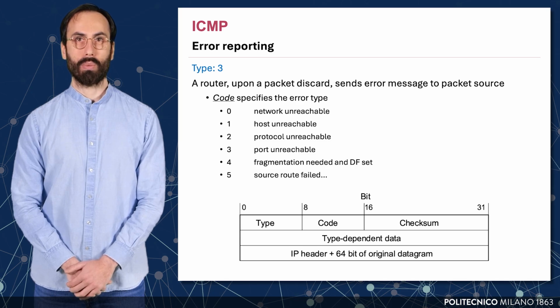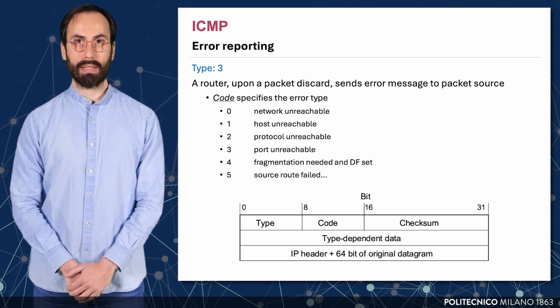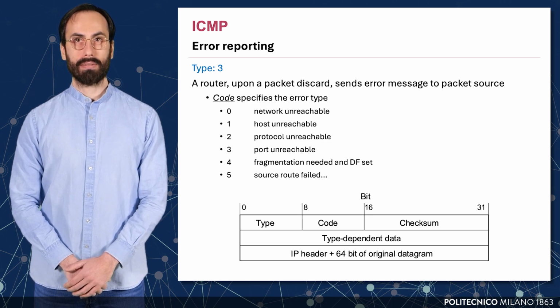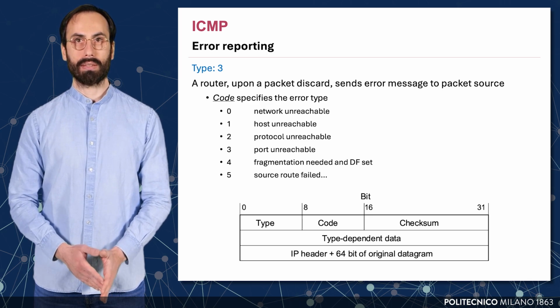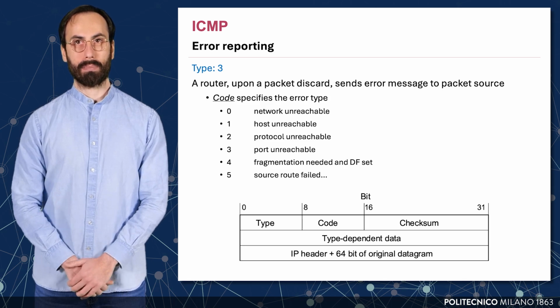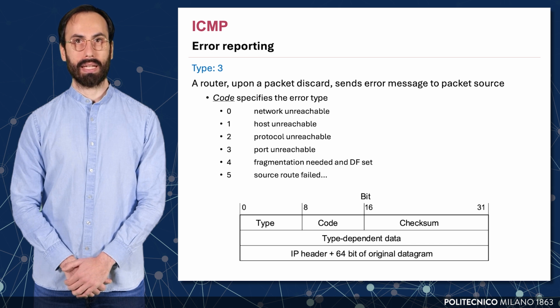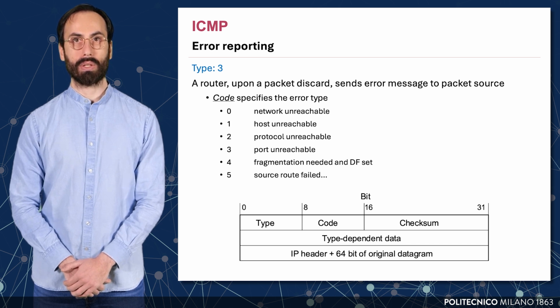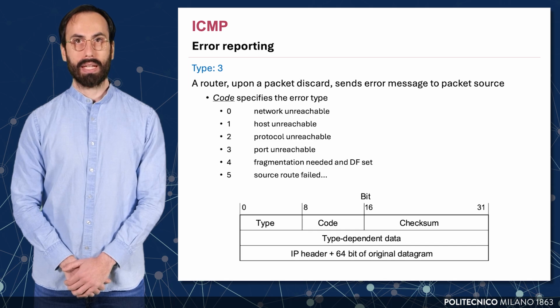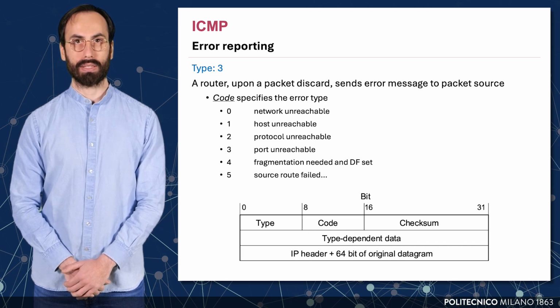Code 3 is used when a port is unreachable, while code 4 indicates that fragmentation is needed, but the don't fragment bit is set. Finally, code 5 is for cases where source routing fails. To help the sender identify the problematic packet, the ICMP message also includes the header and the first 64 bits of the original IP datagram. This context allows the sender to match the error with the exact flow or session that triggered it.